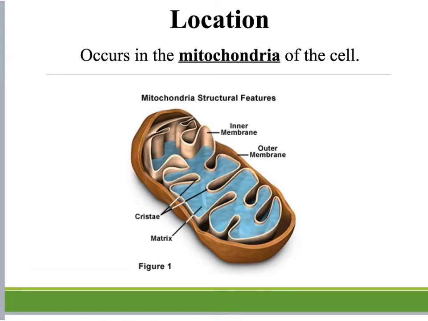The location of cellular respiration is the mitochondria. So our mitochondria is where our ATP is being produced, and we know this from our EO2. We know that mitochondria is the powerhouse of the cell. It produces energy for our bodies, and this is where cellular respiration takes place because this is where the ATP is produced.